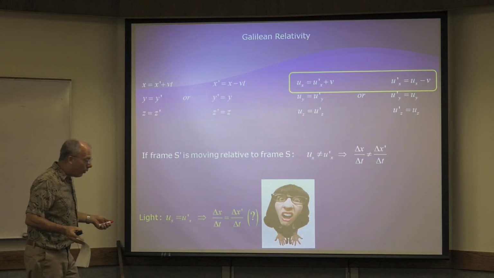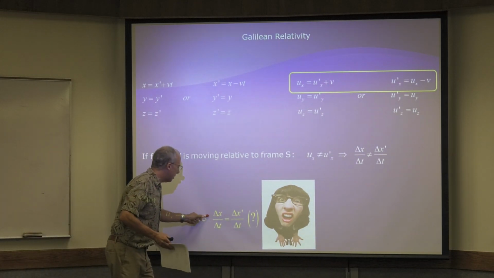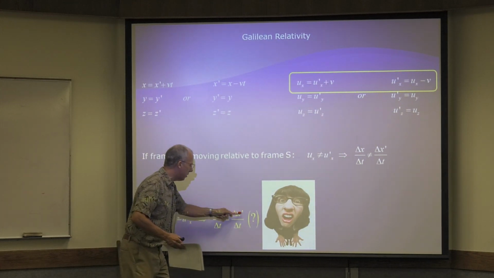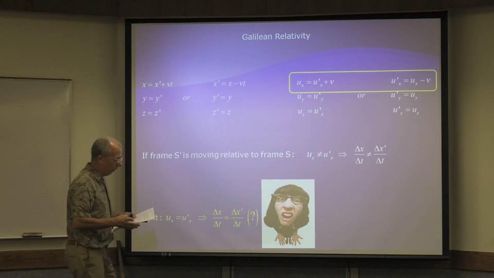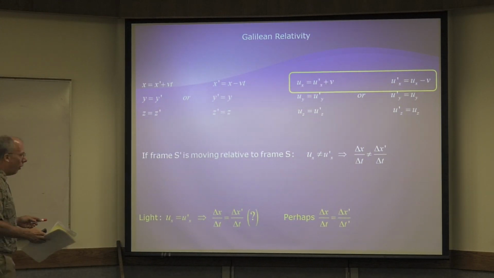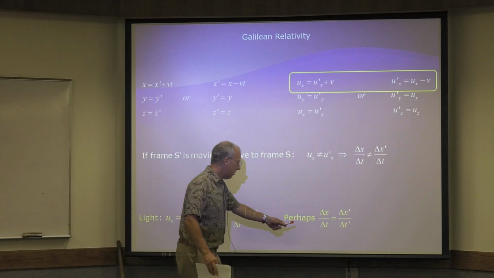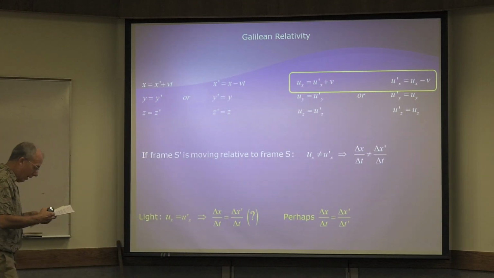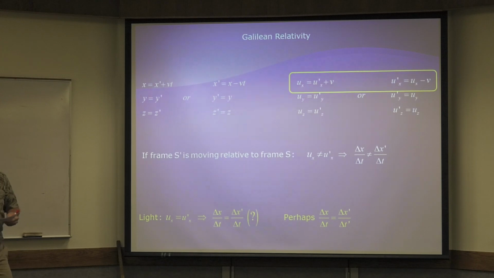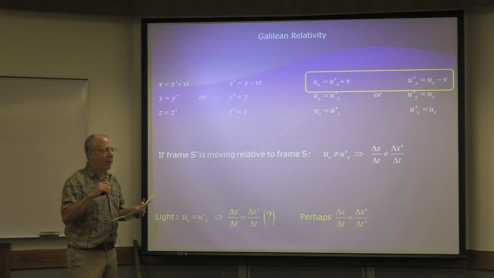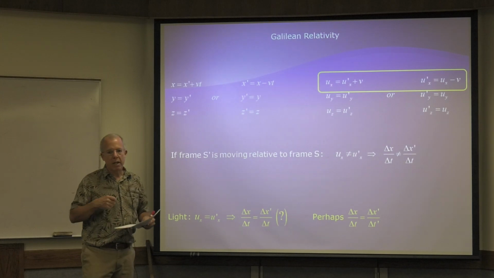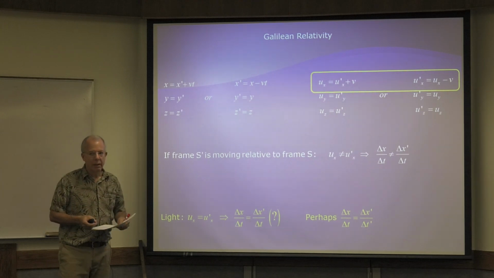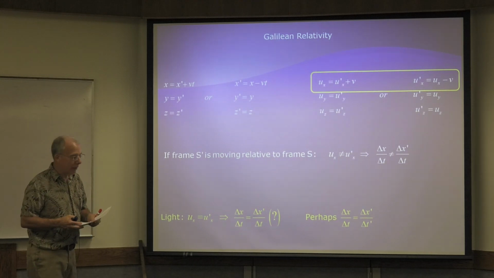All right, I think you have to admit the only way that this velocity can equal this velocity, if this distance is different than this distance, is if the times are unequal. It's the only way you can get that. So this time can't be equal to that time. What does that mean? It means that people in different reference frames, when they time the same event, are going to get different answers. So that means that time is relative.